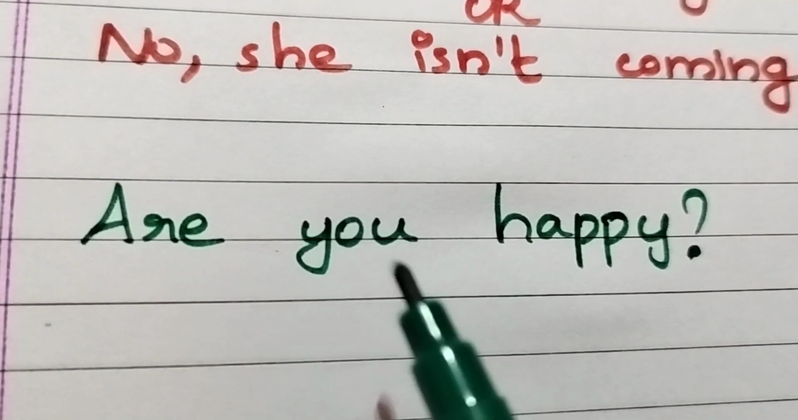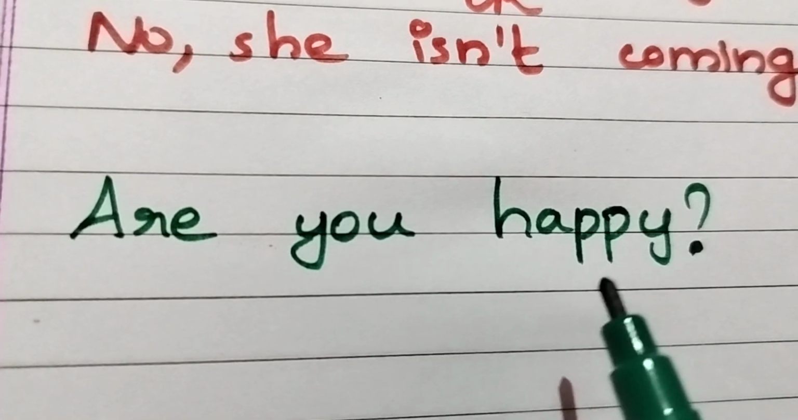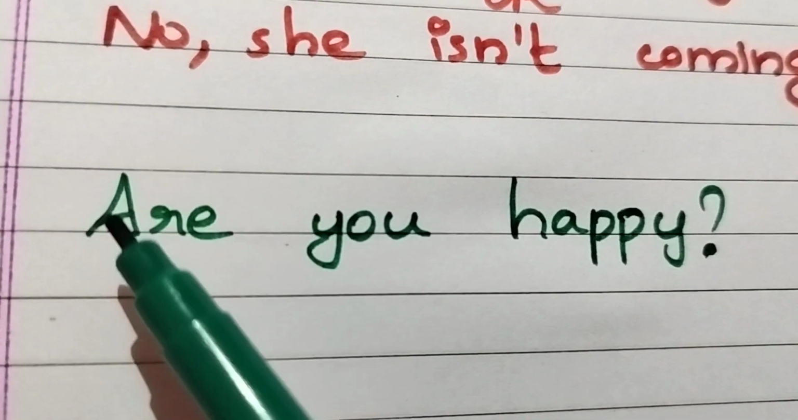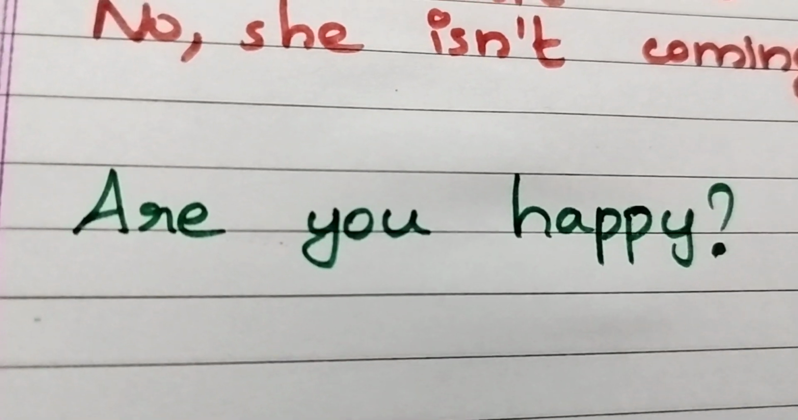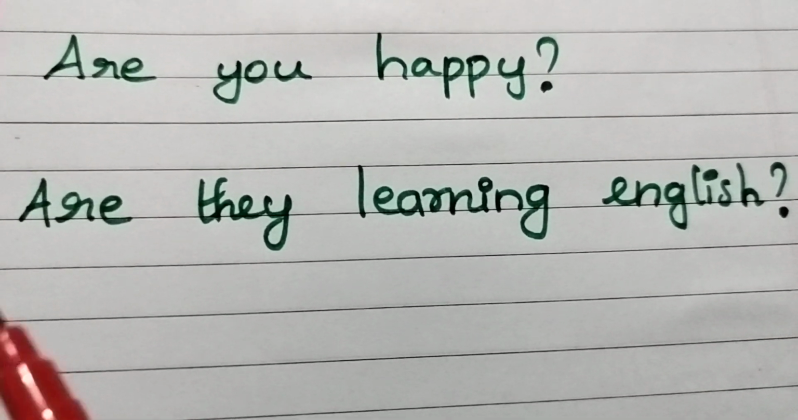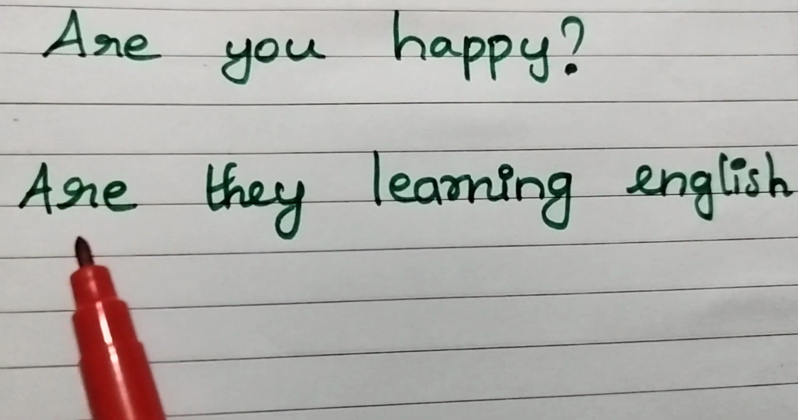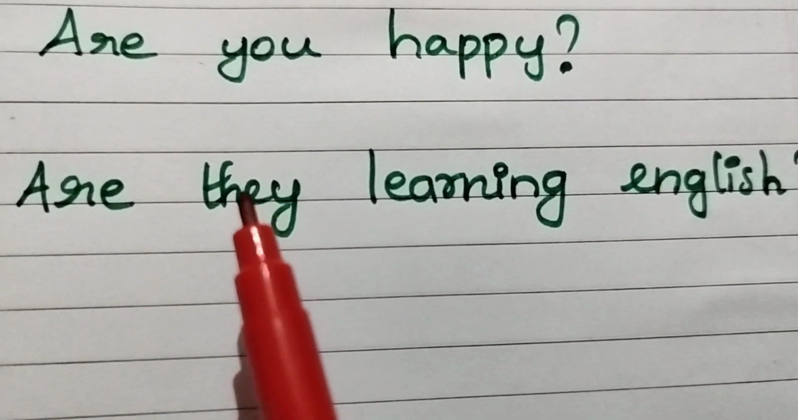Let me give you another example. Are you happy? So this is an interrogative sentence. Here the helping verb comes first and then the pronoun. Next example, are they learning English? So here the helping verb comes first and the pronoun comes next.